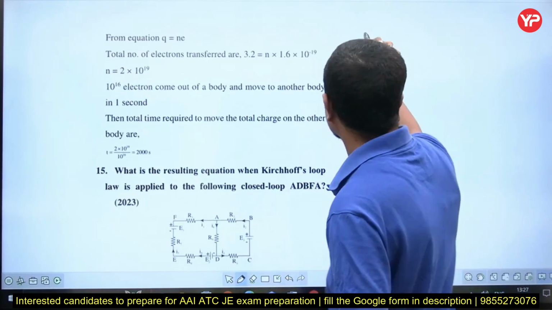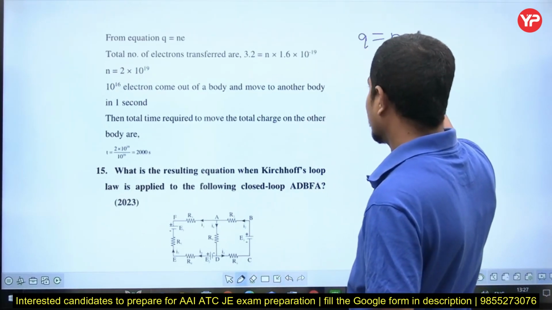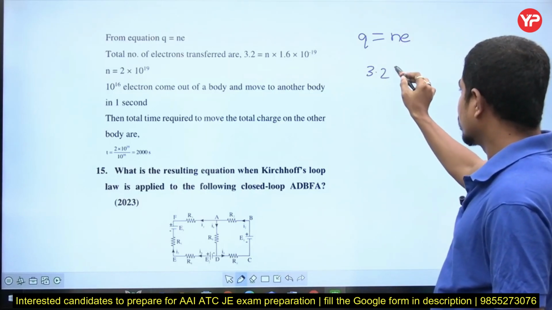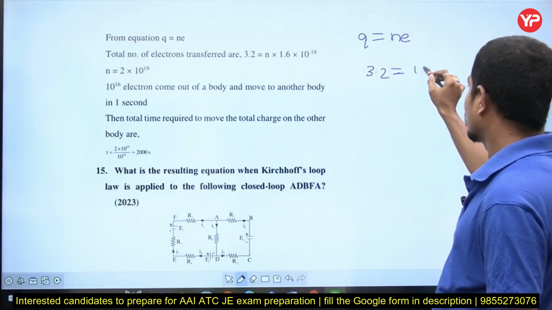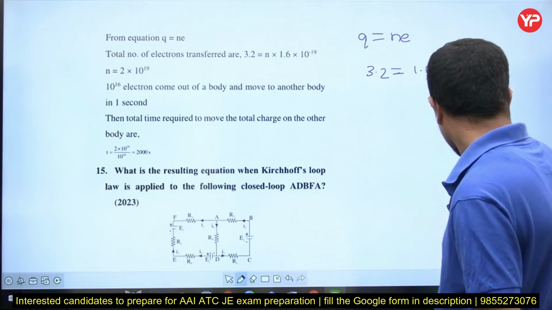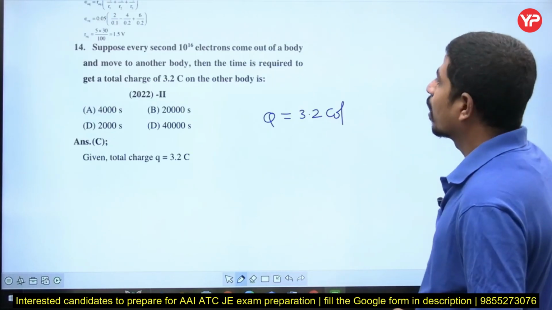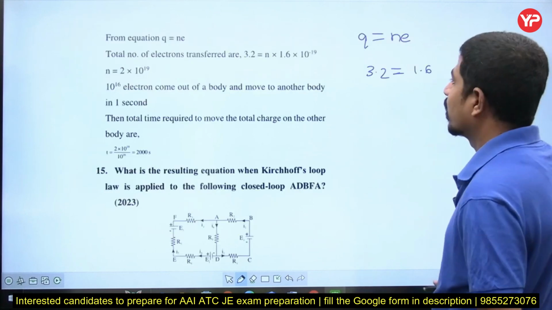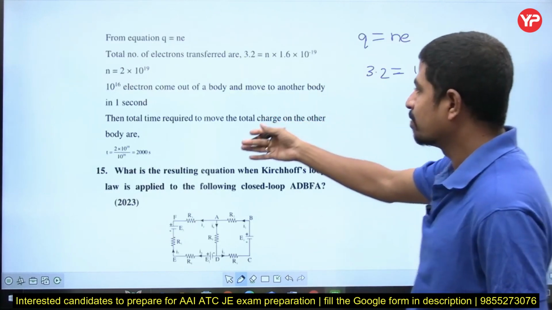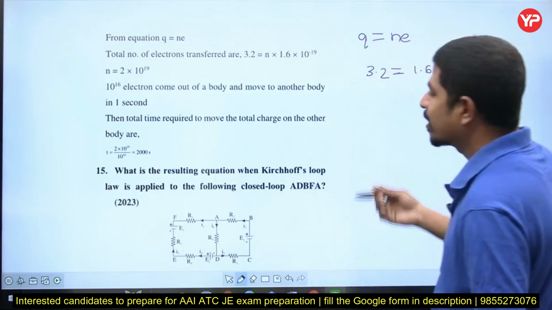We all know that total charge Q is equal to N into E. So 3.2 is equal to the number of electrons he gave. How many electrons are given? 10 to the power of 16. But I will tell you one very simple thing here. First, let's find the current.